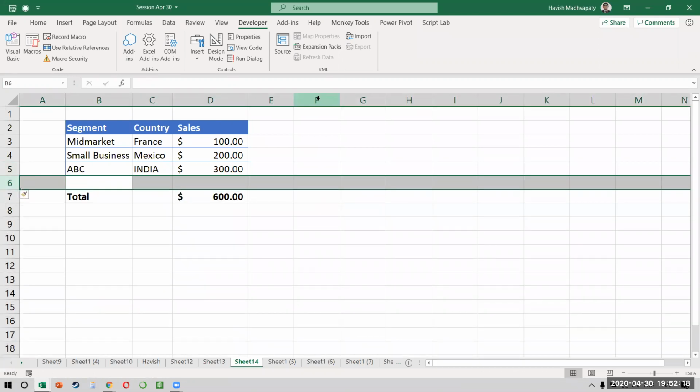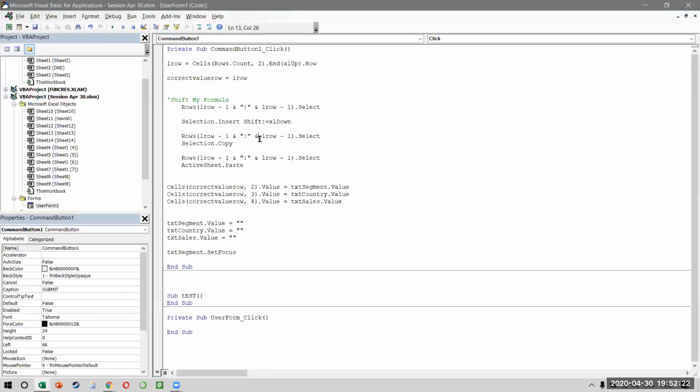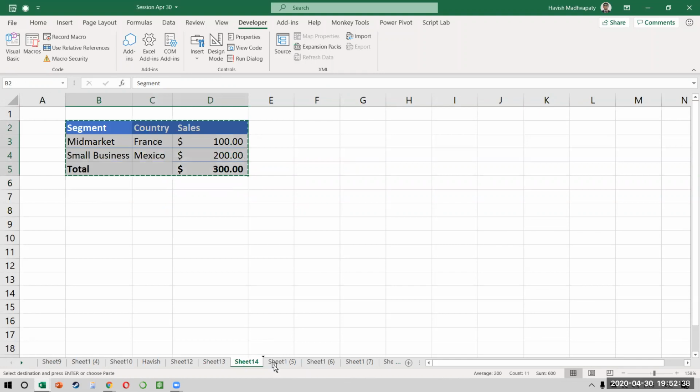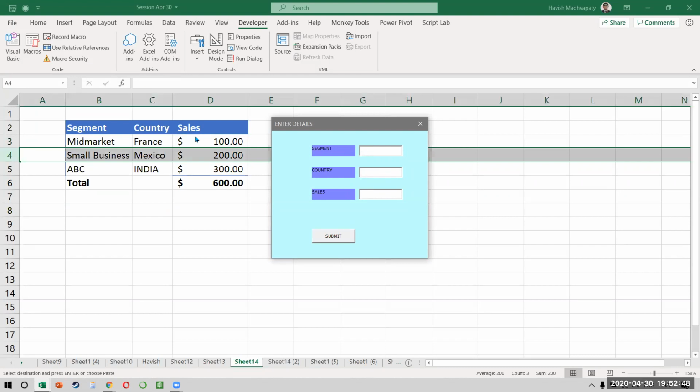अच्छा, मैं समझ गया. So when we're inserting, we need to copy from L row, not from L row -1. We need to do L row. And then we need to go to 5, which is L row -1. Okay, I hope this will work. And I'll just make a copy just in case something goes wrong. But I'm fairly confident it should work now. Let's see. Okay, one final time, ABC, India, 300, and it works, right?